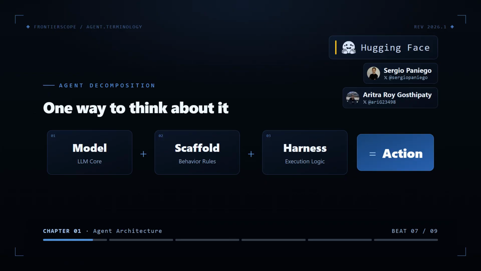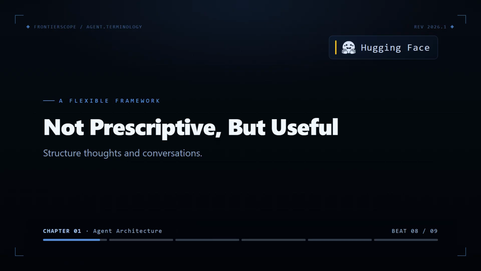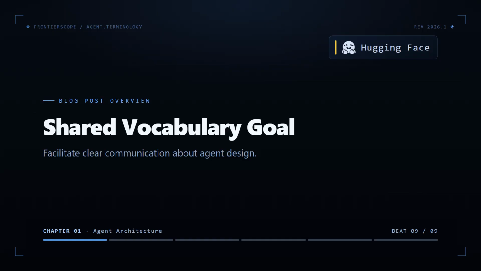Paniego and Ghostipati propose thinking of an agent as model plus scaffold plus harness. They don't see this as a rigid definition that everyone has to adopt. Instead, they're offering a mental model, a way to structure your thoughts and have more precise conversations about what's happening inside these increasingly complex systems.